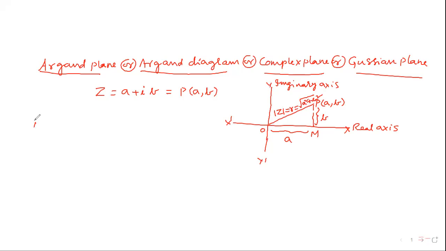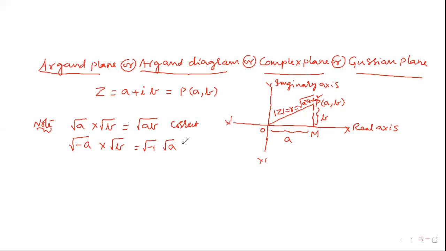Here the most important point: root a into root b, for two positive numbers, the multiplication of roots is applicable, so root a into root b is root of ab. Root of minus a into root of b is root of minus 1 into root a into root b, whose value is i into root a into root b.